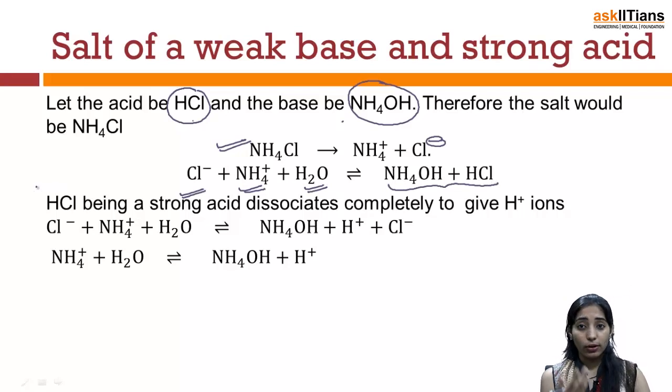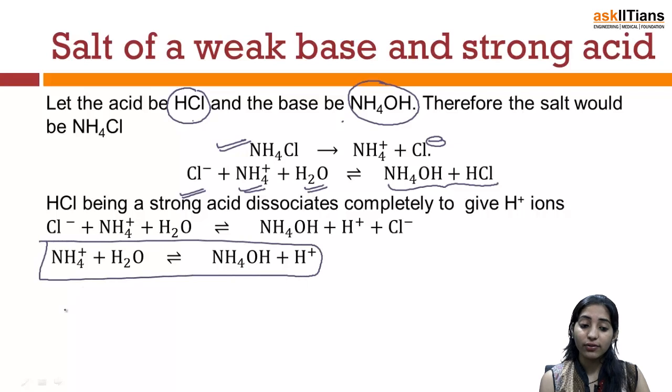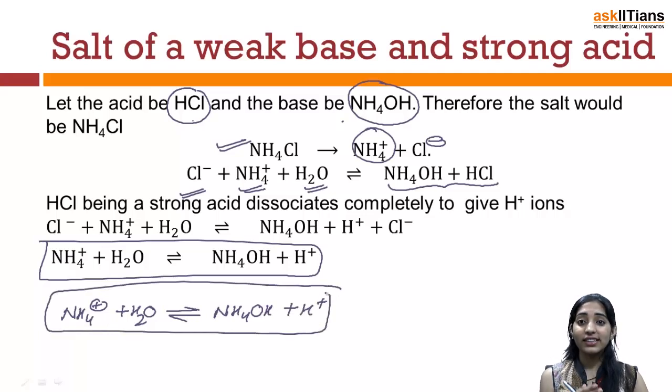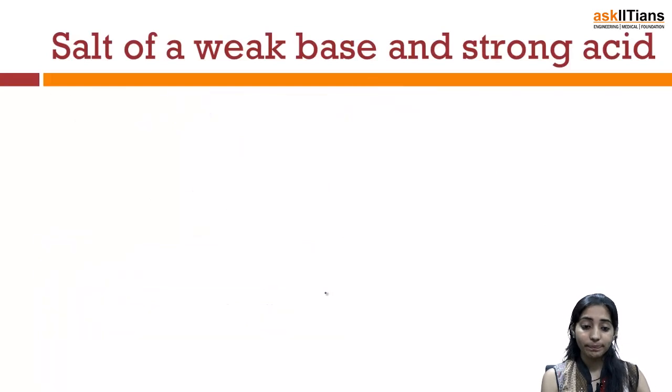Now since I can go back to the previous thing which we had done in the previous slides, I can say that HCl is a strong acid. So it gets completely dissociated to give all the H positive ions. The only equilibrium which we have to be concerned with, that NH4 positive, which will be obtained from this case, will be combining with water and it will follow an equilibrium giving NH4OH plus H positive. Now the way we have considered the equilibrium for acetate ion in water, we can also consider the equilibrium for NH4 positive in water.